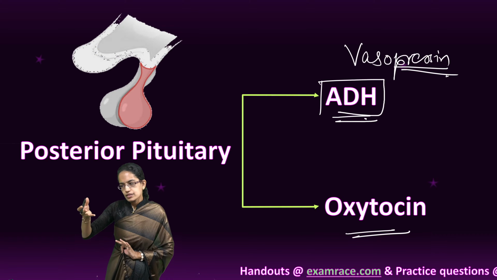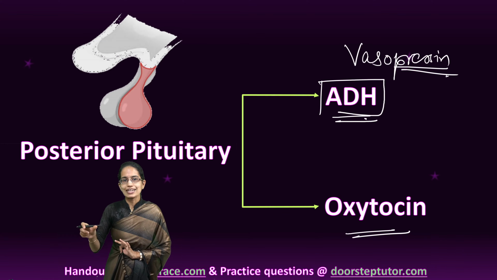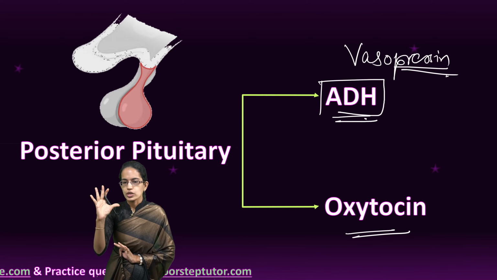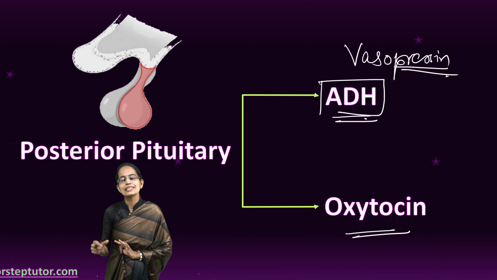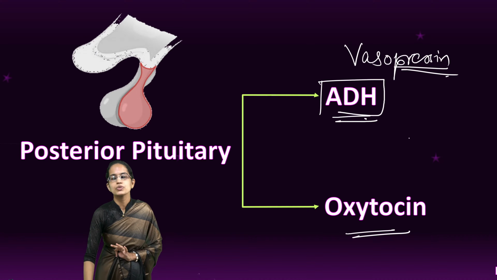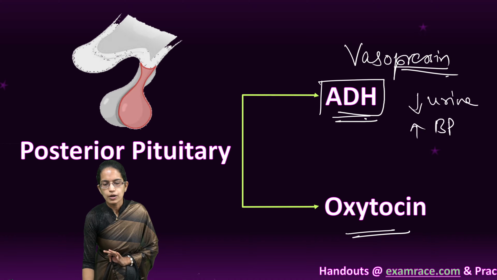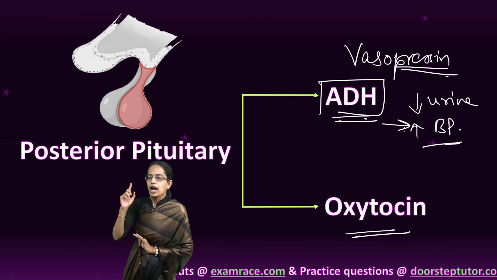Diuretic means a higher amount of urine, antidiuretic means a reduced amount of urine. It causes contraction of the small arteries, increasing the blood pressure and reducing the amount of urine. So, higher blood pressure and lower urine output by ADH.